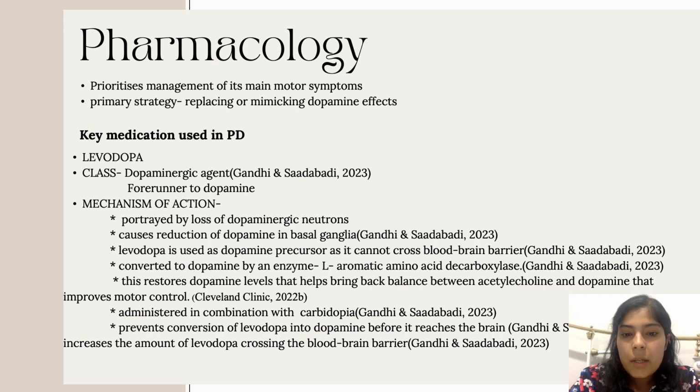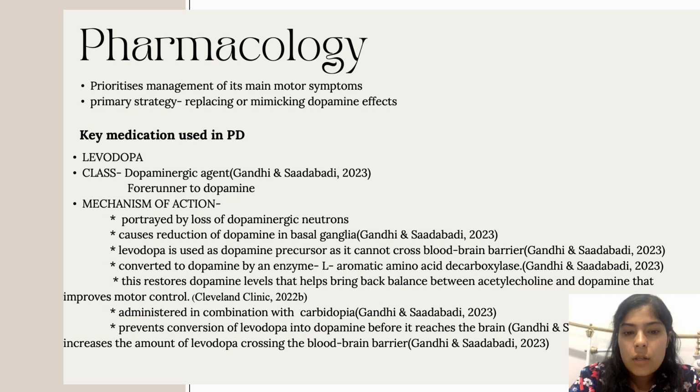Now, talking about the mechanism of action, Parkinson's disease is portrayed by loss of dopaminergic neurons in substantia nigra of brain. This causes a reduction in dopamine in basal ganglia that regulates the movements. Levodopa is used as a dopamine precursor as dopamine cannot cross blood-brain barrier itself. This medication crosses this barrier. An enzyme called L-aromatic amino acid decarboxylase, AADC, converts it to dopamine in the brain. This restores the dopamine levels that helps bring back balance between acetylcholine and dopamine that improves the motor control.